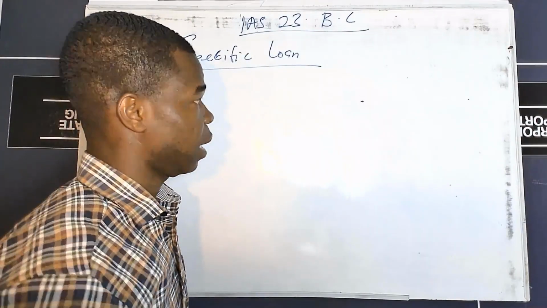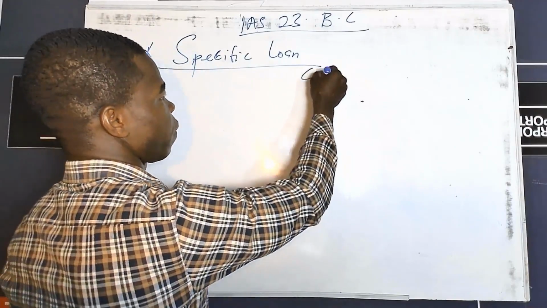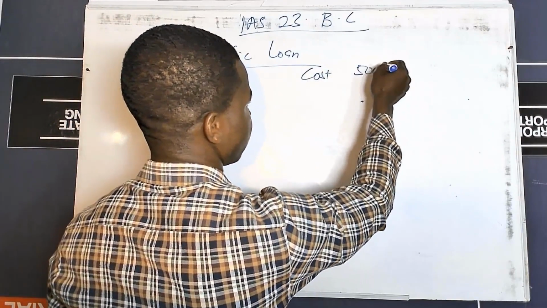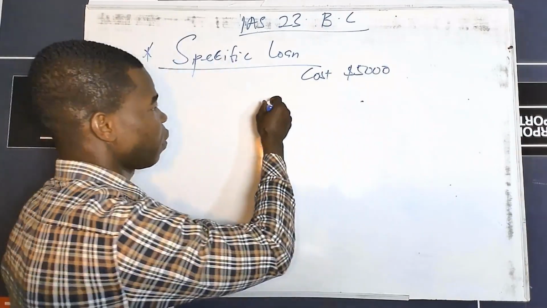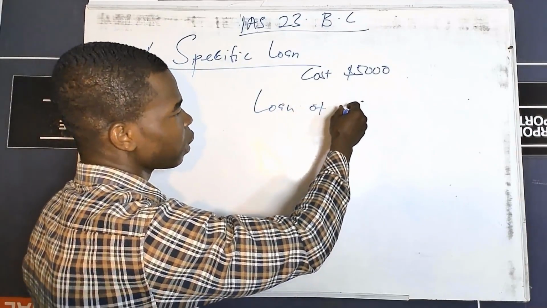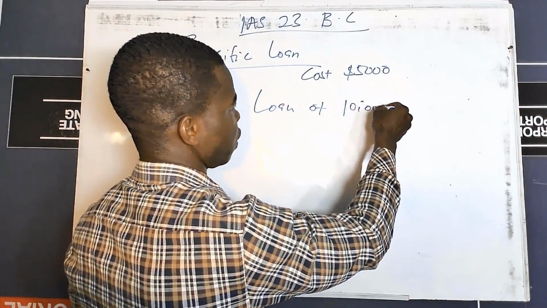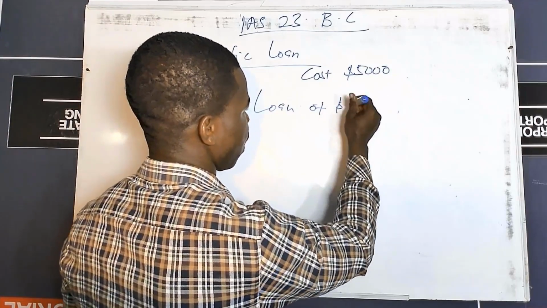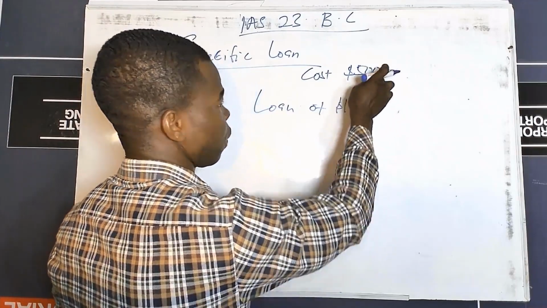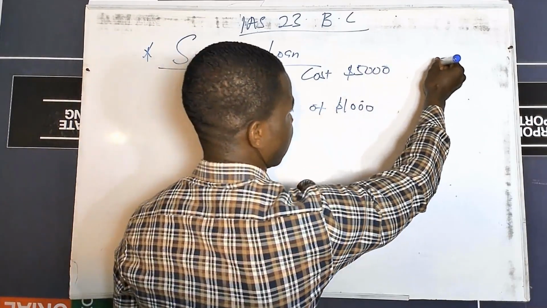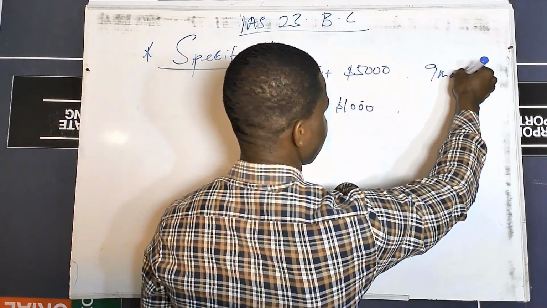So here we are saying, let's assume the cost of an asset is $5,000, and we take a loan of $1,000 for the construction of this. The construction period will take us 9 months.